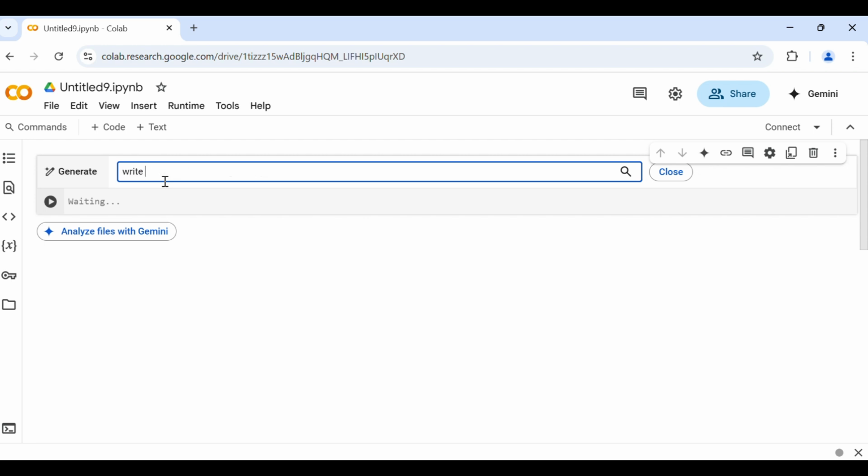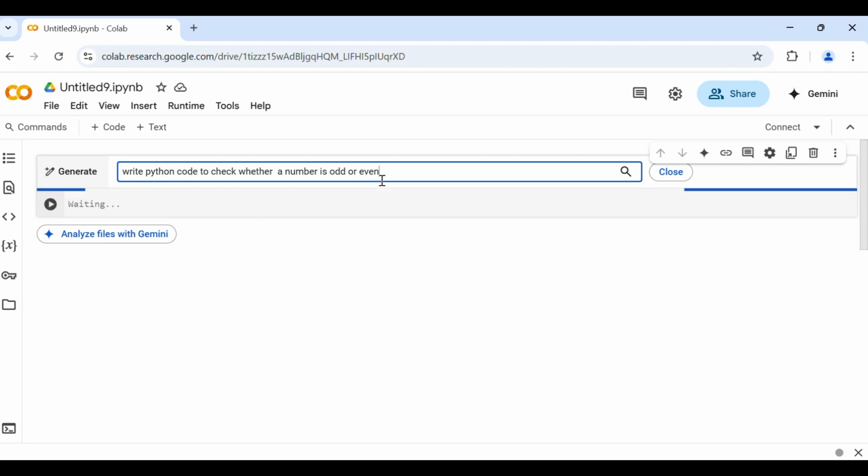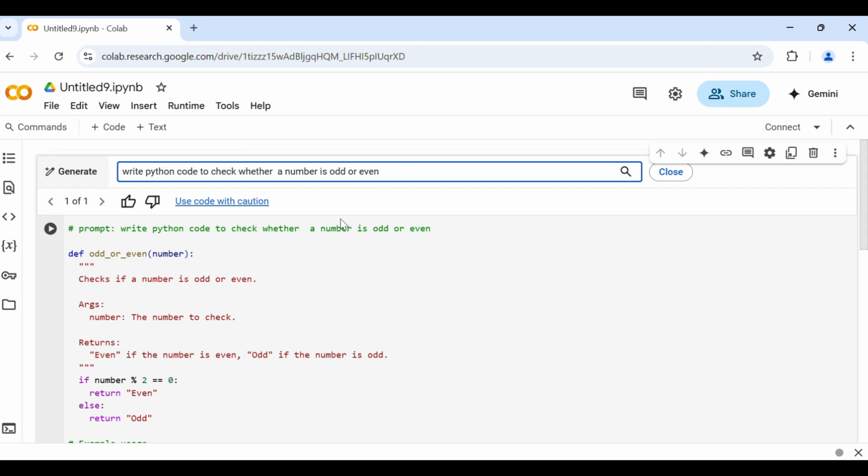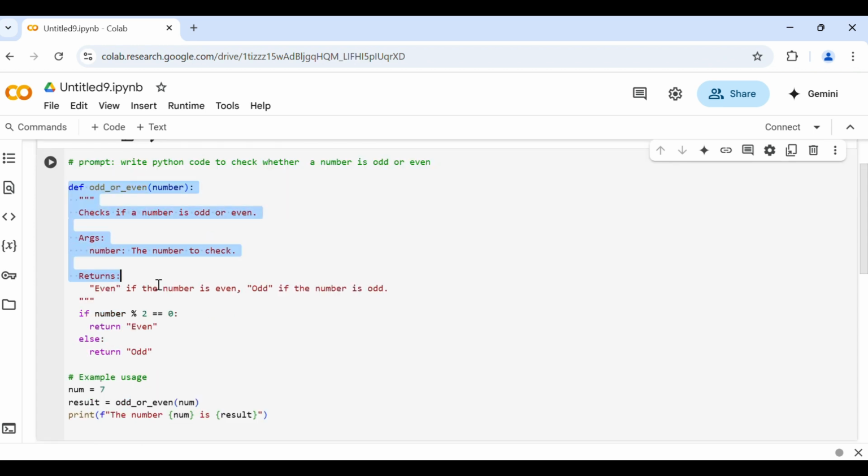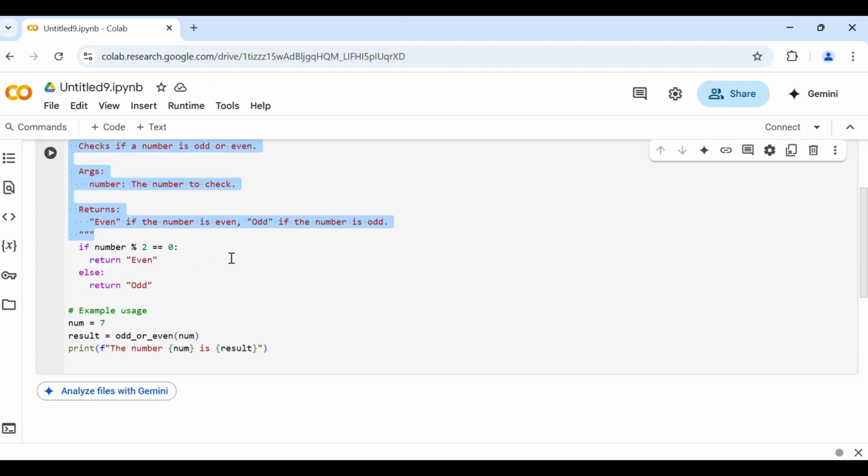So, write Python code to check whether a number is odd or even. Then just press enter. So this Gemini will generate one function, say odd or even, and an explanation is given with the code.